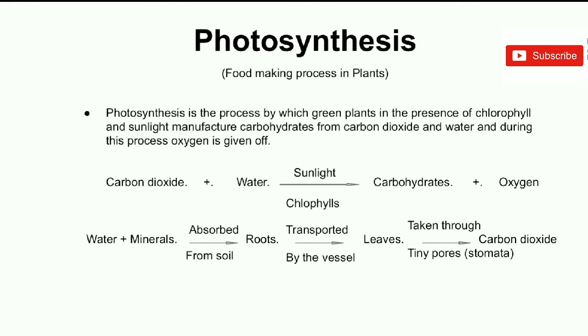And also we understand this equation of photosynthesis. First of all, roots absorb water and minerals from the soil and transport them to the leaves through the vessels, and carbon dioxide is taken in through tiny pores called stomata.